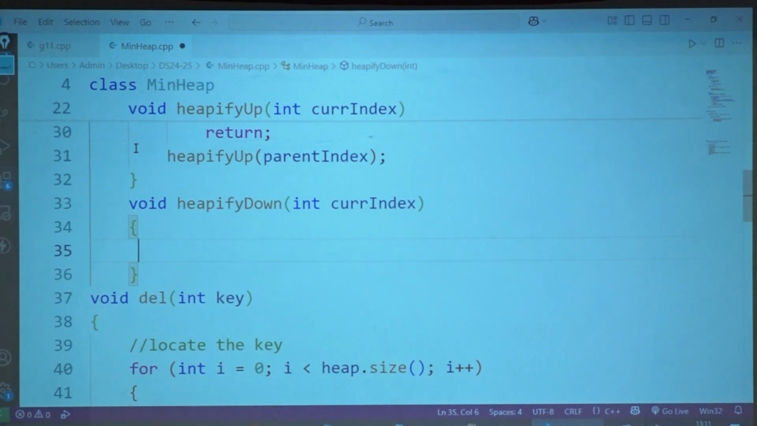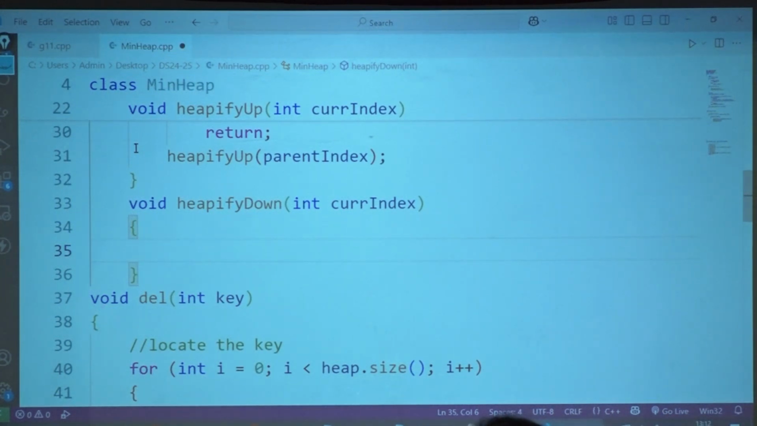I am at my current index. What are you supposed to check at the current index? Am I less than my children? If I am less than my children, then do I need to do anything? No. Okay, so I don't have to do anything. Now how many conditions are there in heapify down? What if the element that you located was itself a leaf? Will I have anybody down to compare with? No. In that condition, what do I need to do? Return.